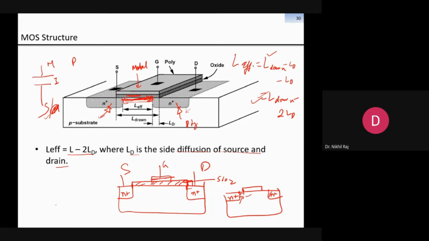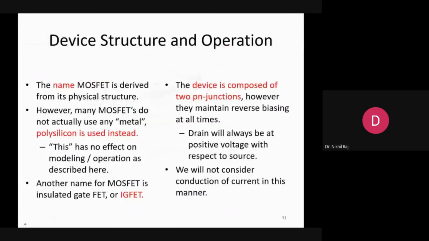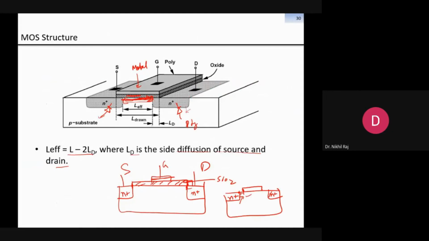So how to make it in the off condition? We have to reverse bias the diodes. So how to reverse bias the diodes? Just using the voltage polarity or the magnitude of voltage. So if at the drain we give positive voltage and the substrate I make ground, what will happen? This diode will always be in the off condition. Coming to the source, since it is the common substrate, this is grounded. What about this source? Either we can give here ground or we can give minus voltage here.